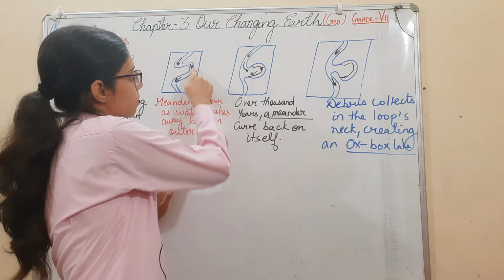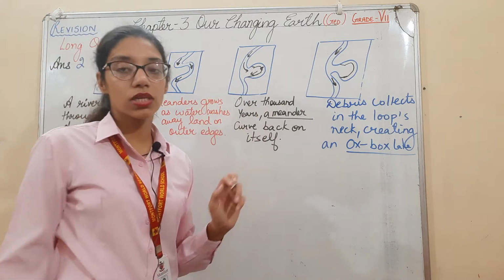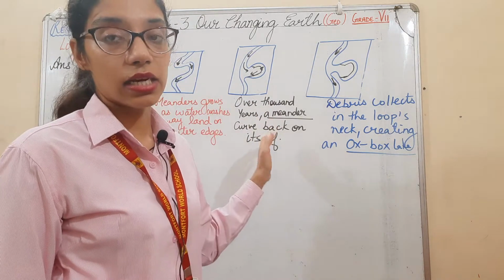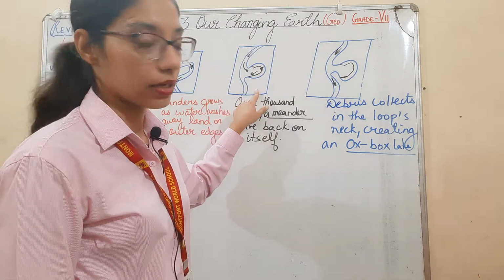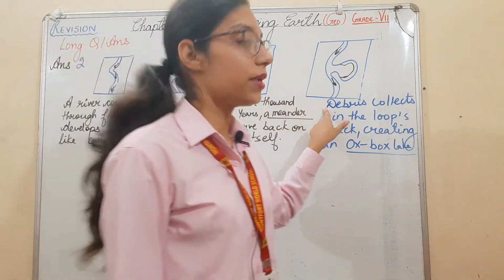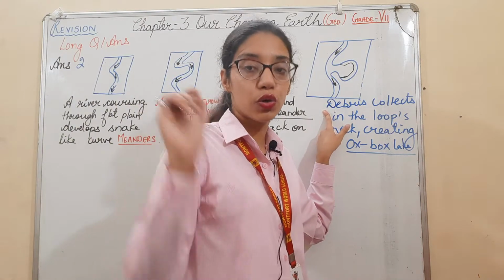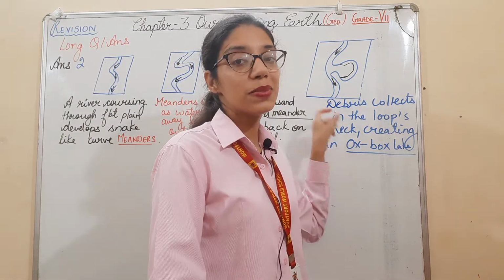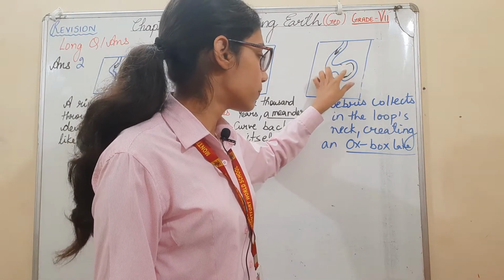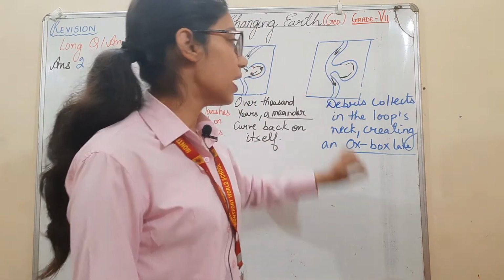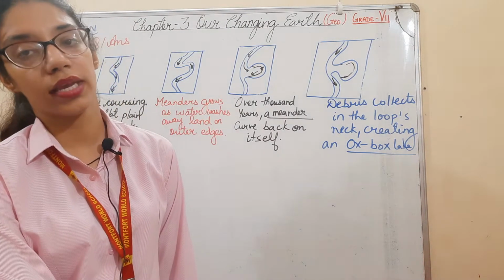Okay, it curves back on itself. Over 1,000 years, these meanders curve back on themselves. This is the diagram. Next, debris, pieces of broken rocks. Debris means pieces of broken rocks are being collected in this loop, in this neck, creating an oxbow lake.